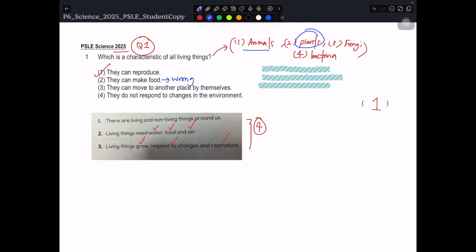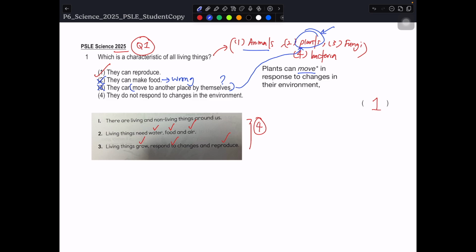Number 3, they can move to another place by themselves. This is a wrong statement, because when we say all living things can move from place to place by themselves, we are talking about all of them including plants. But plants cannot move around, so they cannot move from place to place. So this is not applicable to plants. So number 2 and number 3 are wrong. Plants cannot move by themselves.